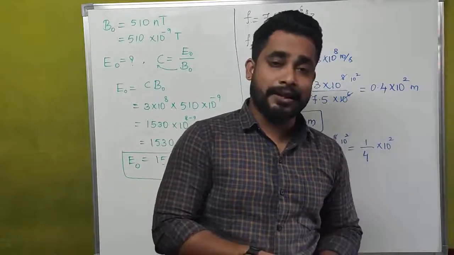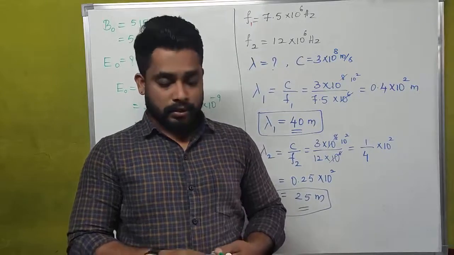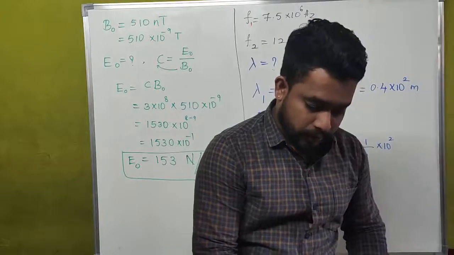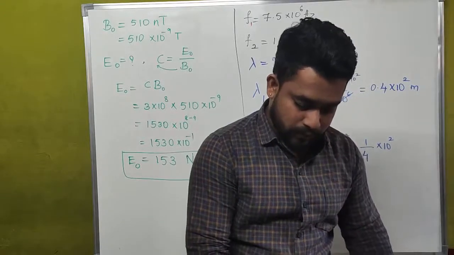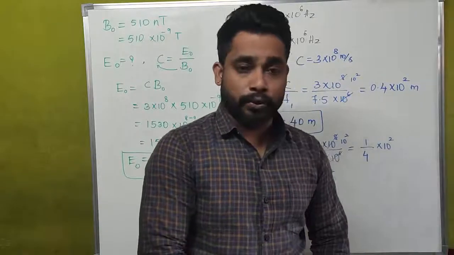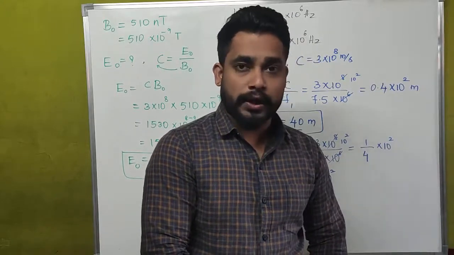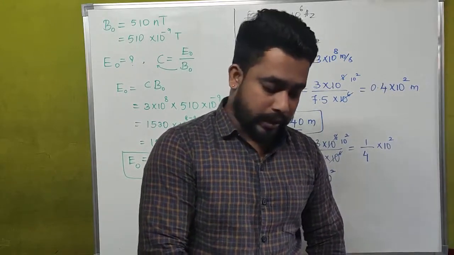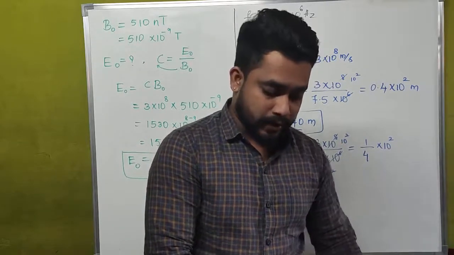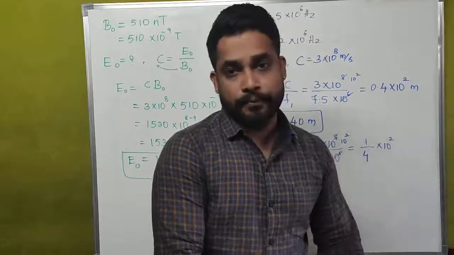So we can easily judge, or we can easily choose theory part other than problems part in this chapter. And the next problem which we have to simplify is: suppose that the electric field amplitude of an electromagnetic wave is E naught equal to 120 Newton per Coulomb, and that its frequency is 50 megahertz. Determine B naught, omega and lambda.